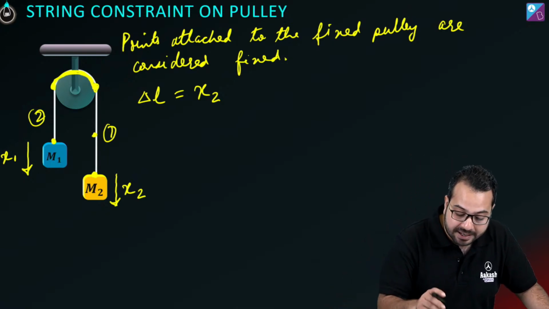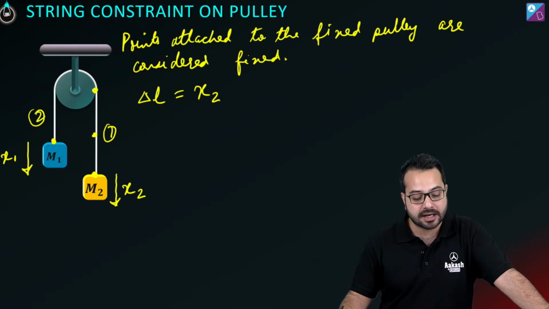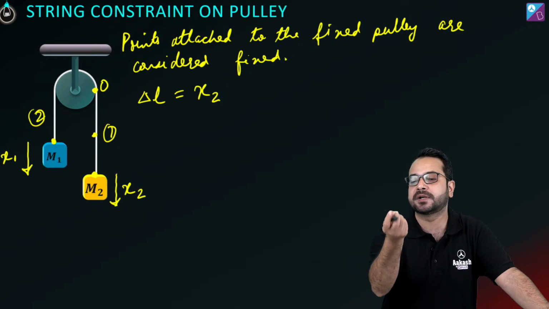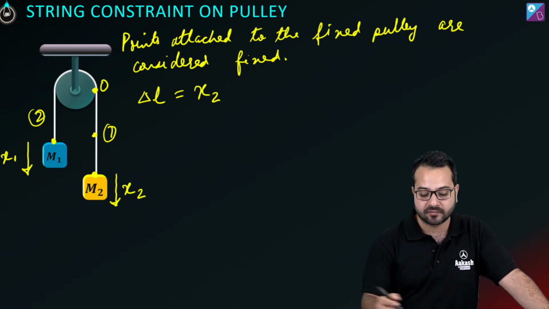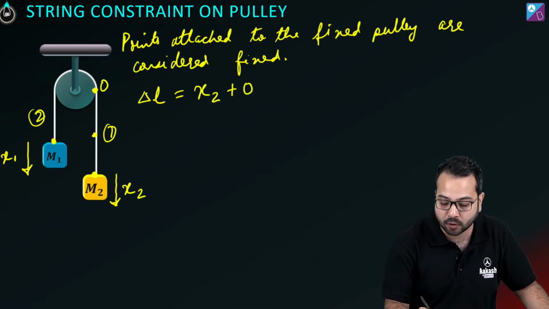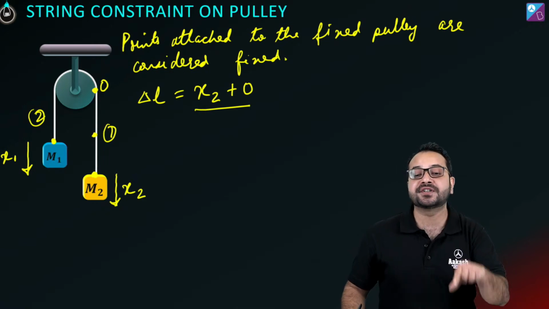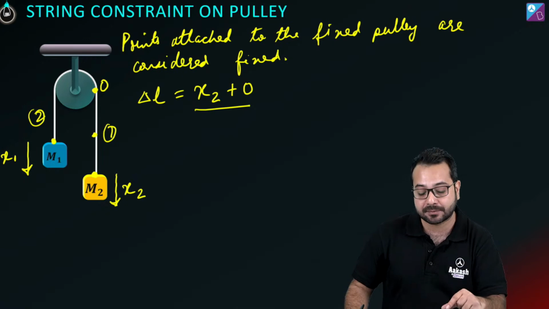Now what is the other end of the segment? This is the other end of the segment. है कि नहीं? This is the other end of the segment, and I'm going to say that its velocity or its displacement is 0 because it is fixed. It is attached to a fixed pulley. तो ये क्या हो जाएगा? x2 plus 0. What is this? This is the change in the length in the first segment. Do you agree? Change in the length in the first segment.